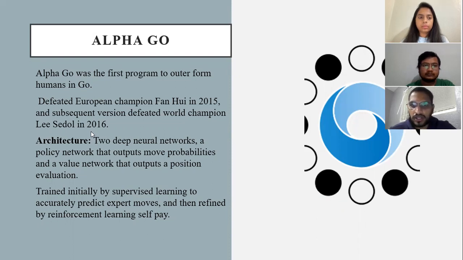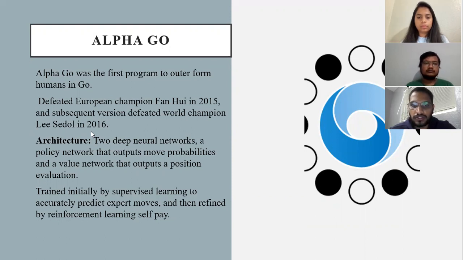So, what is AlphaGo Zero? It was the first program to break away from human knowledge in Go. This AlphaGo program uses a combination of both machine learning and tree search algorithms. It makes use of a Monte Carlo tree search guided by a value network and a policy network, both built using deep neural network technology.